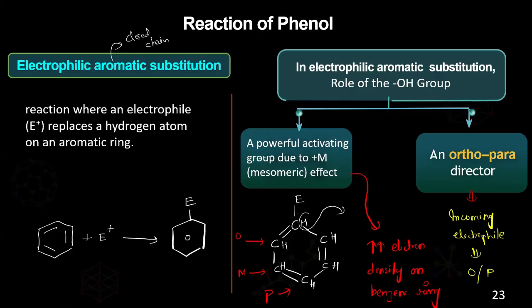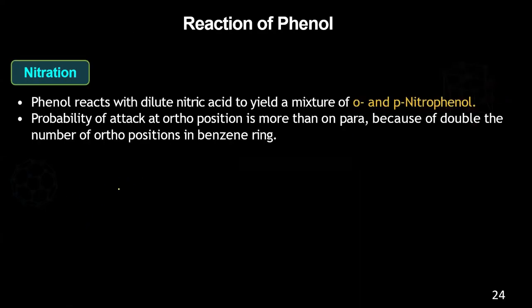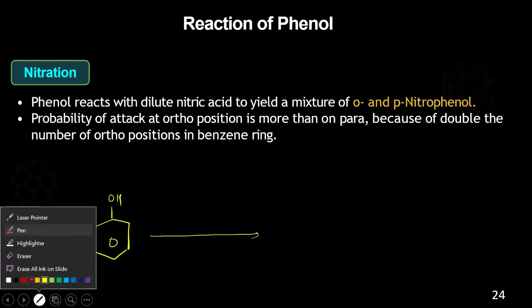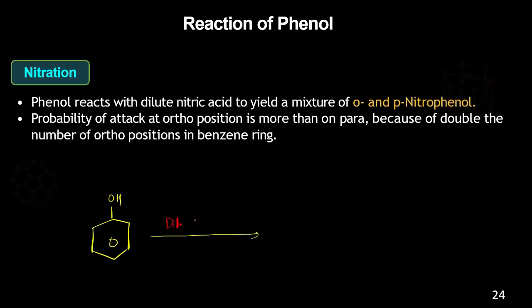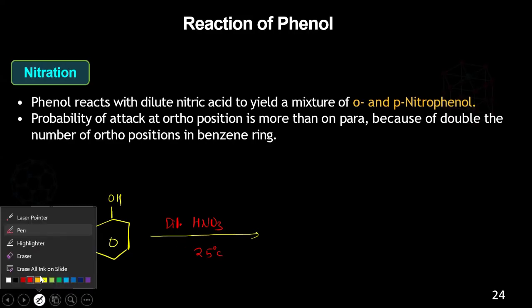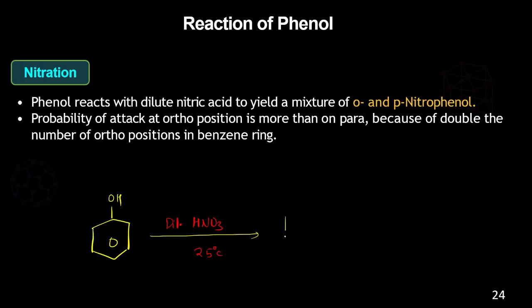Suppose let's take phenol that reacts with dilute nitric acid. Take phenol, with OH, in the presence of dilute nitric acid. Nitric acid is nothing but HNO3. At 25 degrees Celsius, it will form the benzene ring, but from the nitric acid you will be getting NO2.